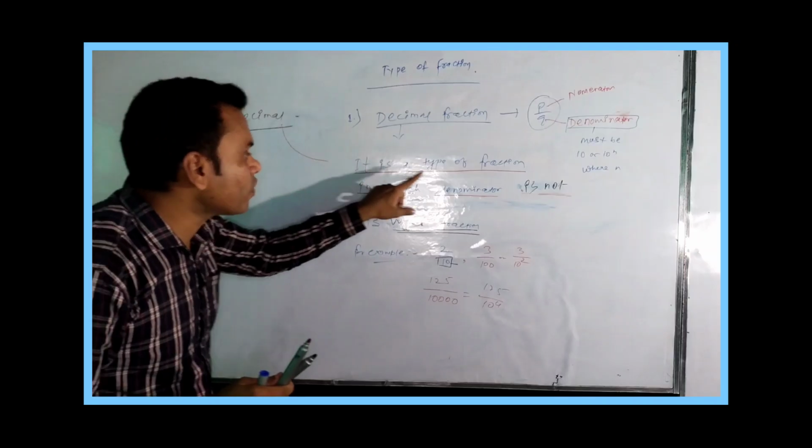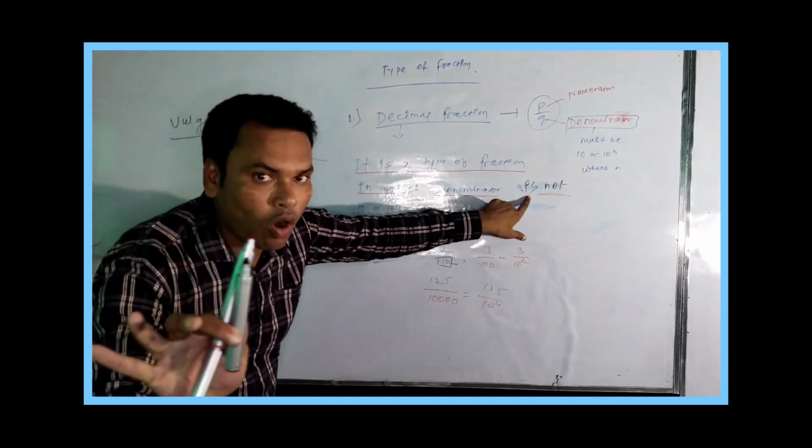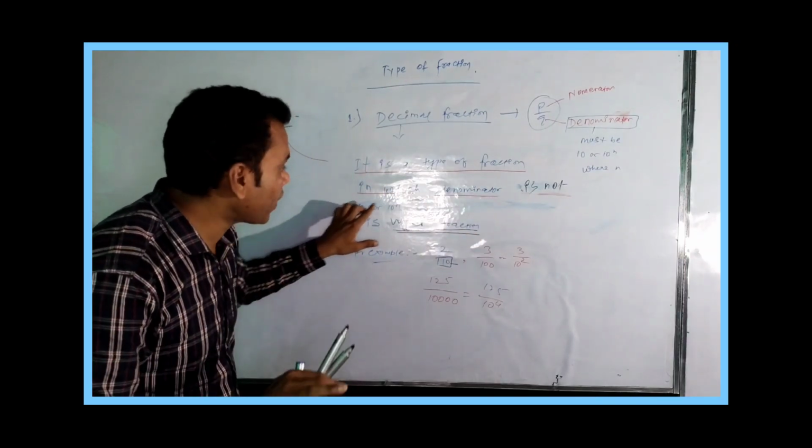It is a type of fraction in which the denominator is not 10 or 10 to the power n. It's called a vulgar fraction.